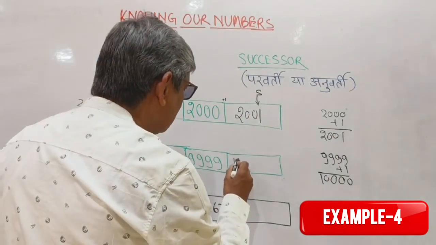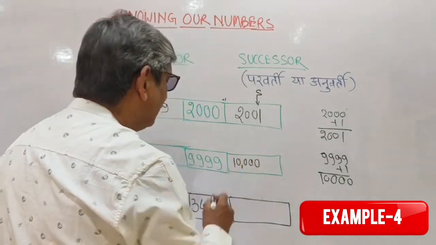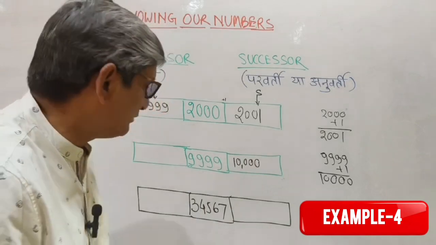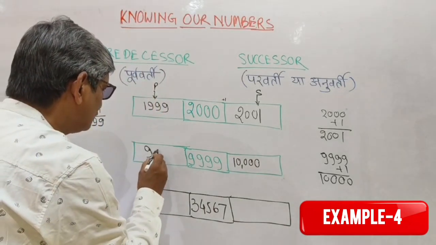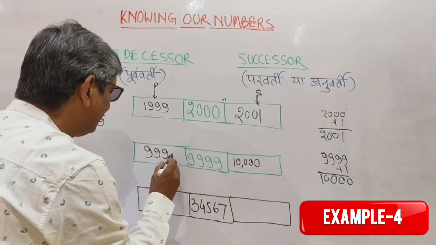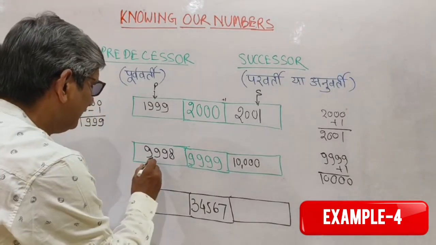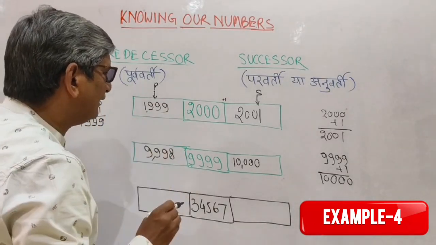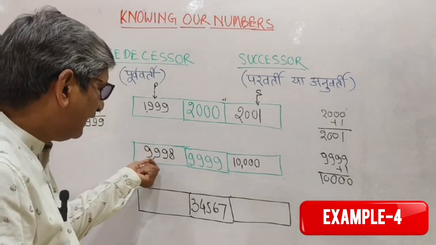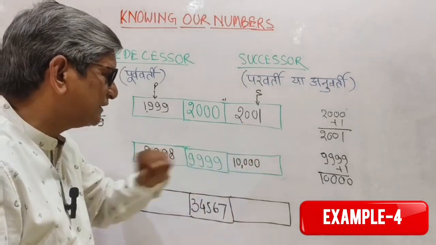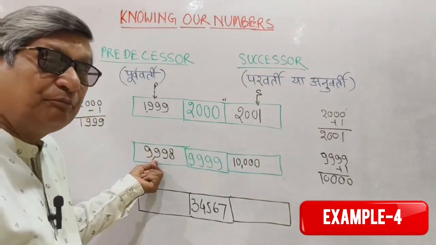Successor is 10,000. And what is the predecessor? Predecessor is 9,998. I hope it is clear. It's 9,999, here it is how much? 9,998. So this is the successor and this one is the predecessor.